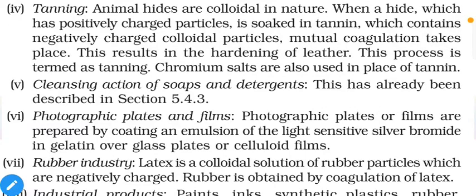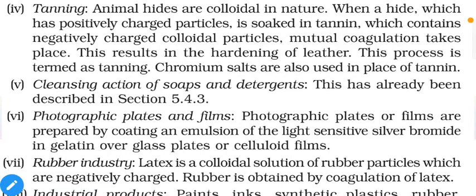Tanning. Animal hides, that means the skin of animals which we later use as leather, are colloidal in nature. When a hide, which has positively charged particles, is soaked in tannin, which contains negatively charged colloidal particles, mutual coagulation takes place. This results in hardening of the leather.